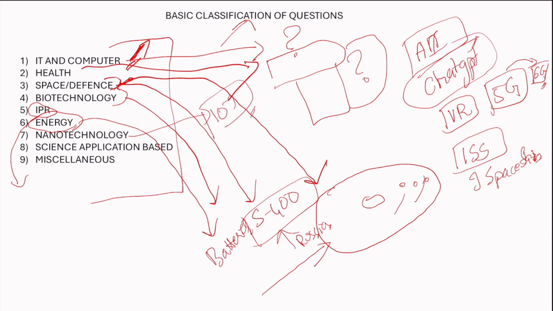And then we have something called science application based, where a situation is given and you'll have to analyze what happens there. I'll give you an example. At what density is water weighed at its highest? Or else there can be a question about cold places.